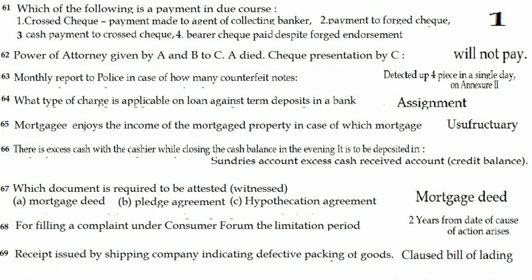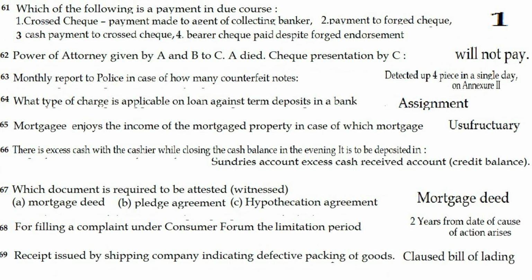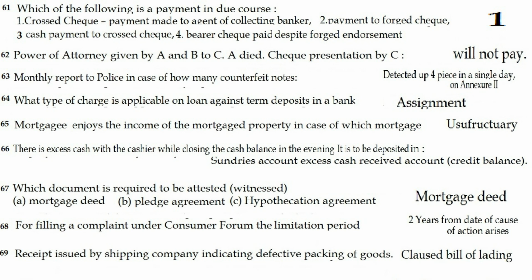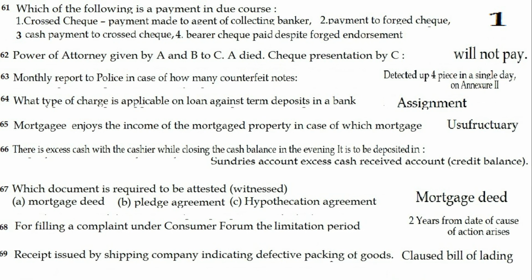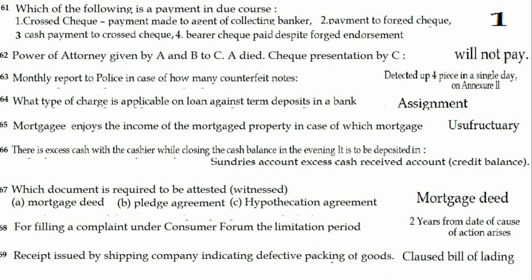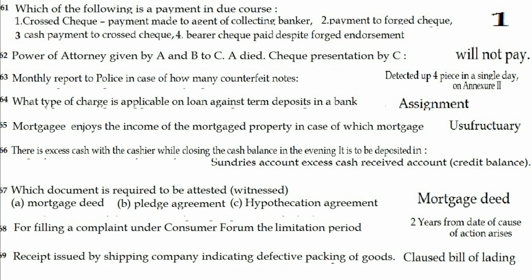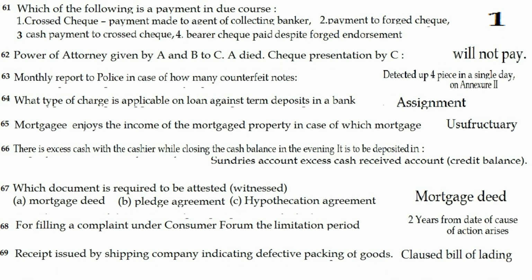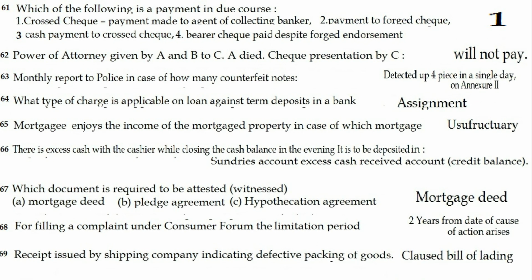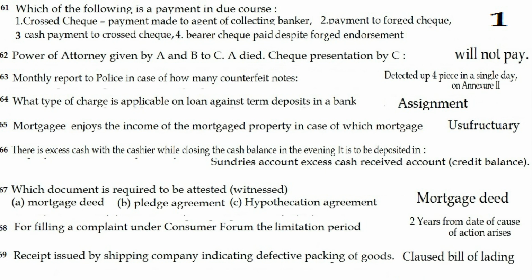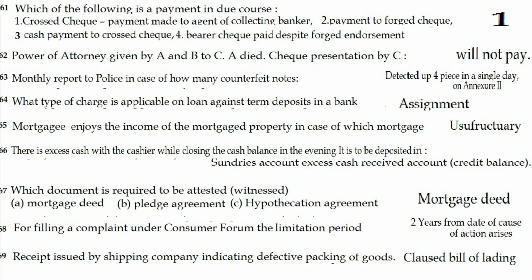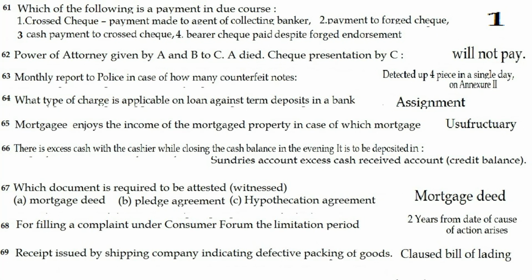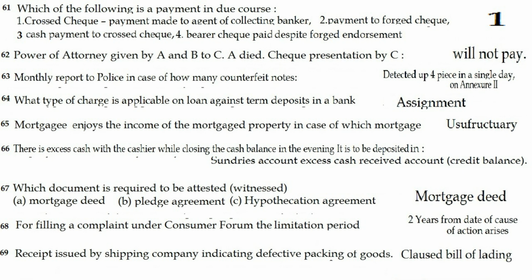Question 61. Which of the following is a payment in due course? The answer is 1. Crossed check payment made to agent of collecting bank. Question 62. Power of attorney given by A and B to C. A died. Check presentation by C. What to be done? The answer is will not be paid. Question 63. Monthly report to police in case of how many counterfeit notes is given for what number of notes? The answer is when the counterfeit notes are detected up to 4 pieces in a single day, and it is to be given on Annexure 2.